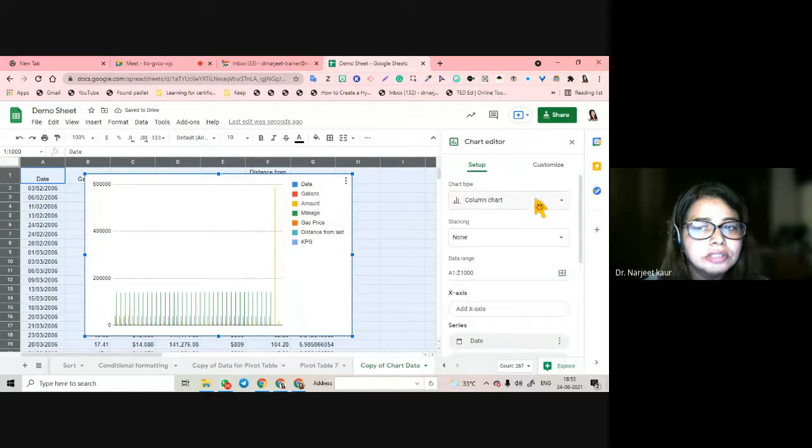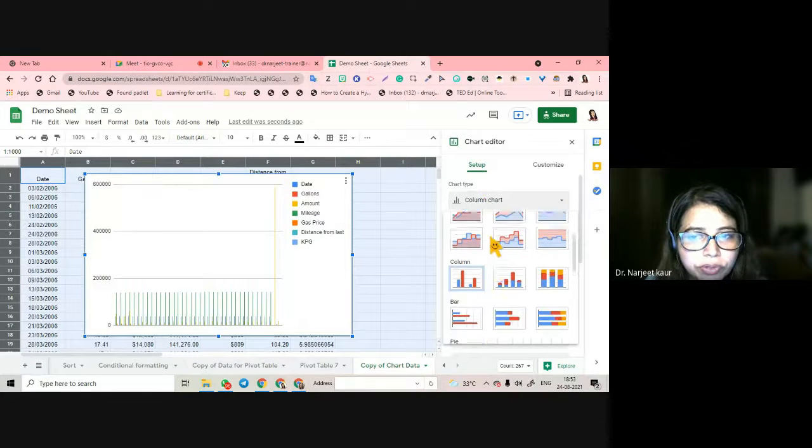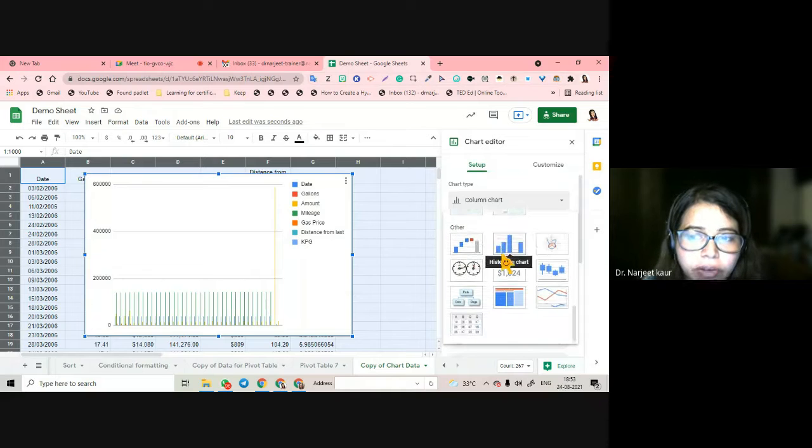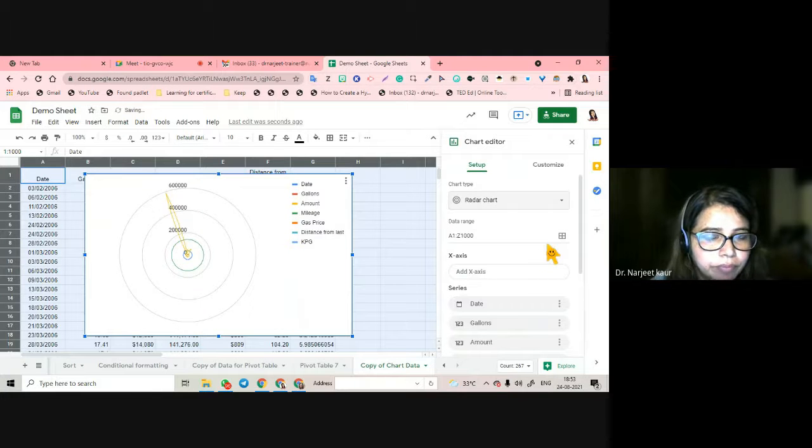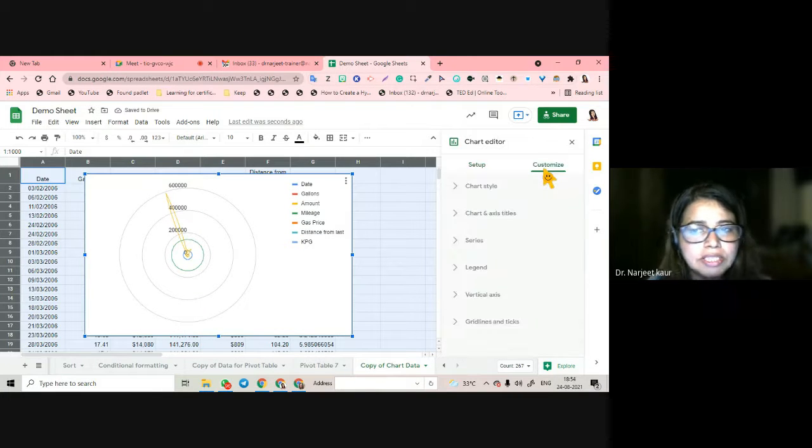Automatically it inserts a column chart. But what you are going to get is radar. Where are you going to get radar from? Other charts. Under other charts, radar. Okay, and then you can customize the chart if you want.